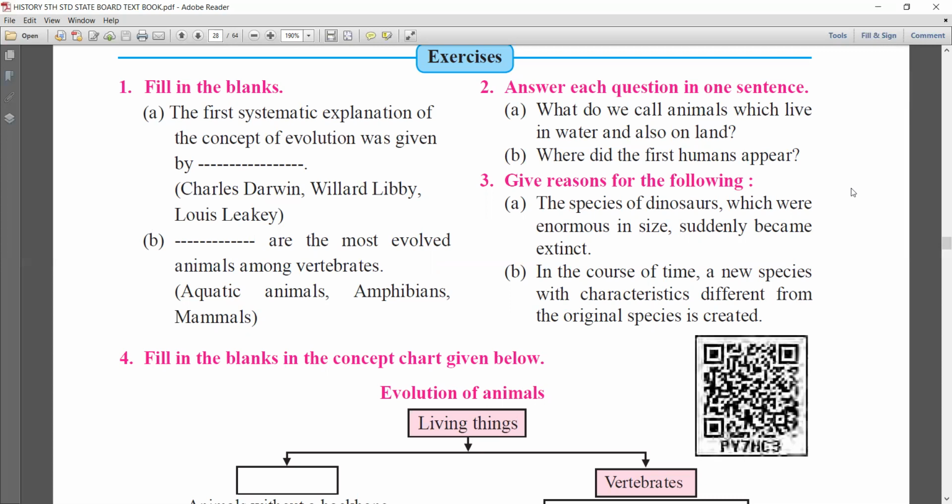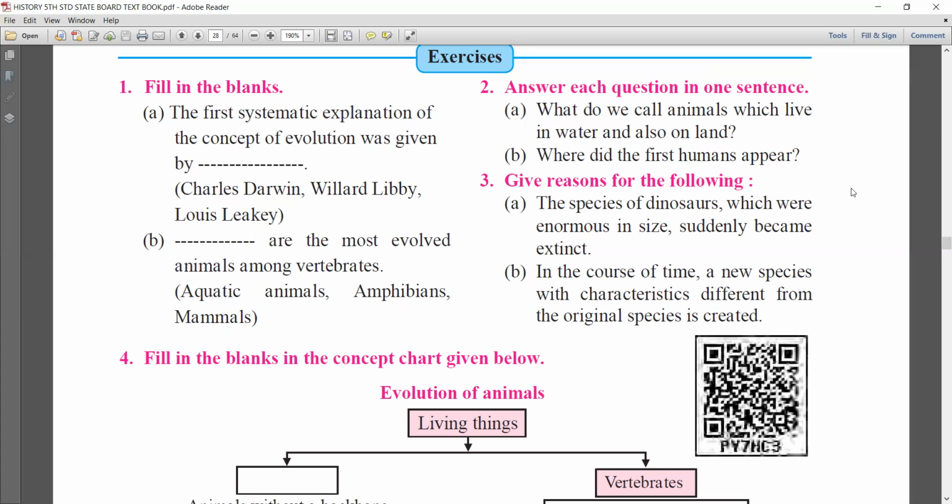Yes. Give reasons for the following. The third one, here it is: the species of dinosaurs which were enormous in size suddenly became extinct.